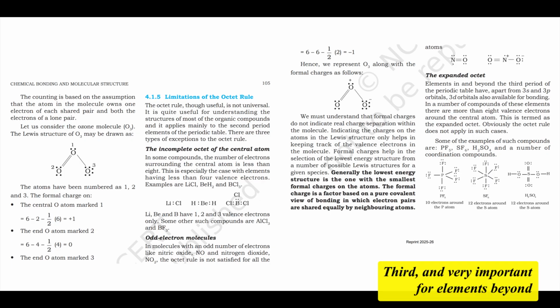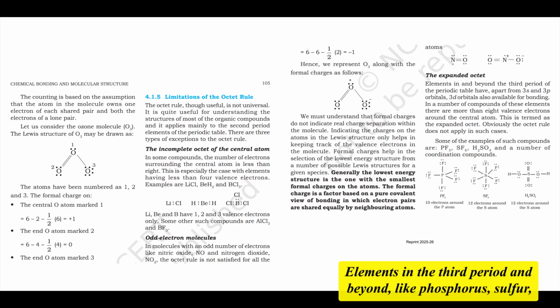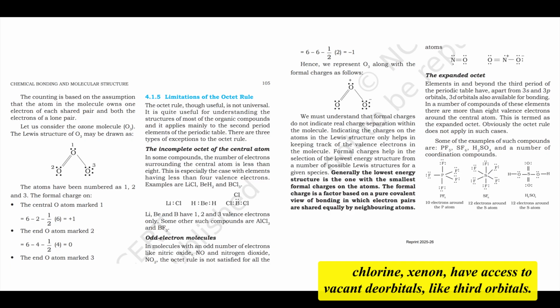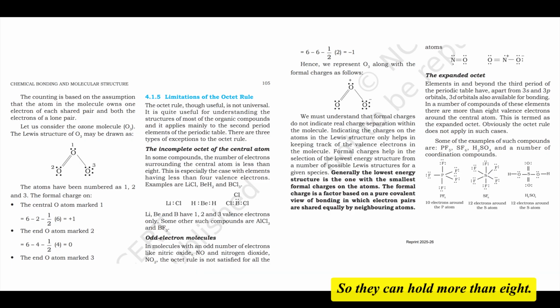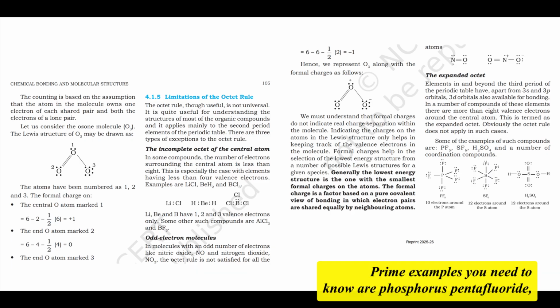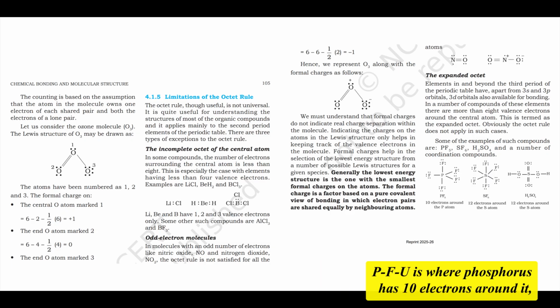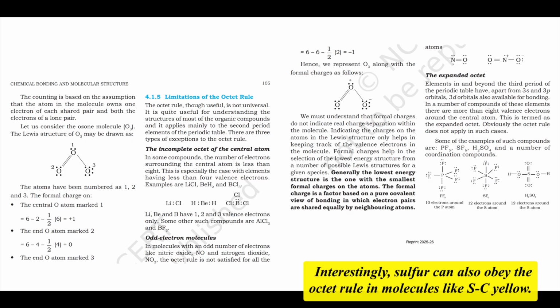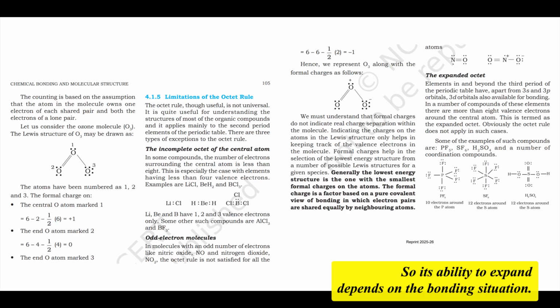Pretty much. Third, and very important for elements beyond the second period, is the expanded octet. Elements in the third period and beyond, like phosphorus, sulfur, chlorine, xenon, have access to vacant d orbitals, like 3d orbitals. These d orbitals can participate in bonding, allowing the central atom to accommodate more than 8 valence electrons. So they can hold more than 8. Correct. Prime examples you need to know are phosphorus pentafluoride, PF5, where phosphorus has 10 electrons around it, sulfur hexafluoride, SF6, where sulfur has 12 electrons, and even sulfuric acid, H2SO4. Interestingly, sulfur can also obey the octet rule in molecules like SCl2. So its ability to expand depends on the bonding situation.